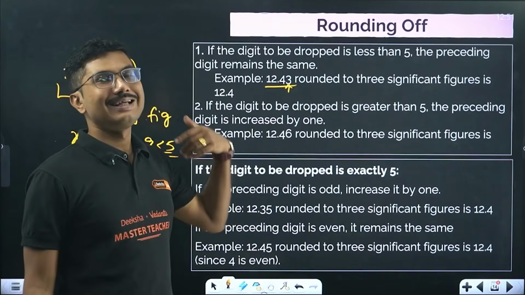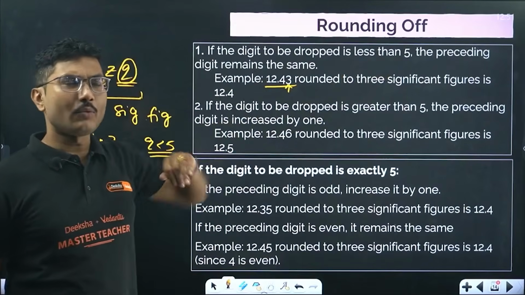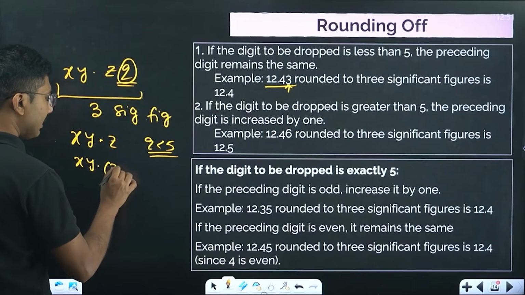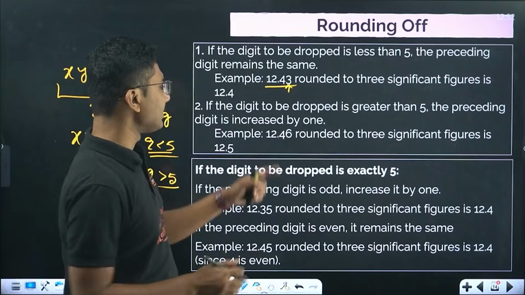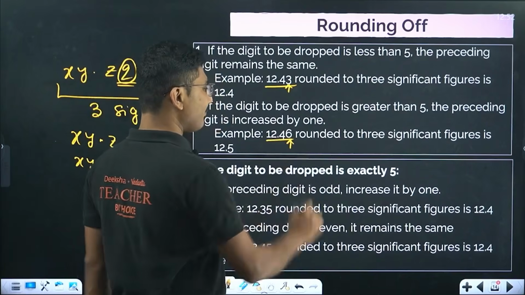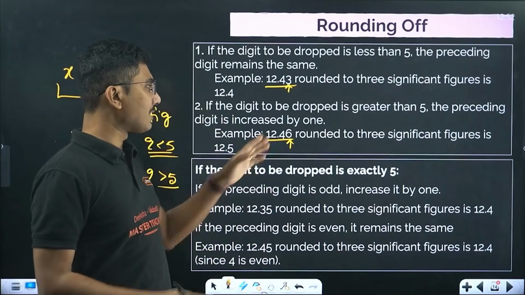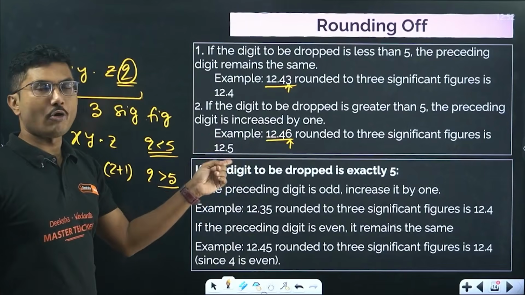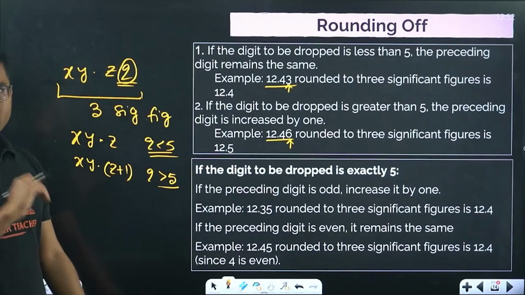If the number is greater than 5, then what you have to do? Then your answer will be xy point z plus 1, if q is greater than 5. For example, if the number is 12.46, this 6 is greater than 5. It can be 6, 7, 8, or 9, it does not matter, as long as the number is greater than 5. When you round it off, it will be 12.5. So you have to increase the number by 1.